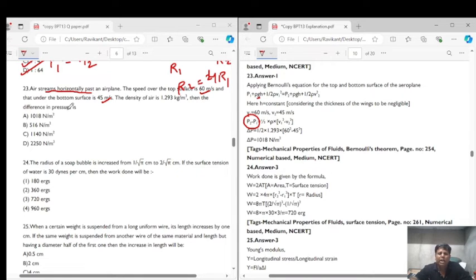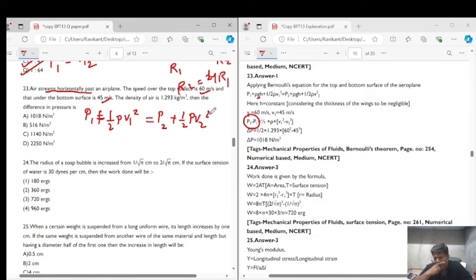So finally, by Bernoulli's theorem, the equation is P1 plus half rho V1 square is equal to P2 plus half rho V2 square, right? Now we want P2 minus P1.